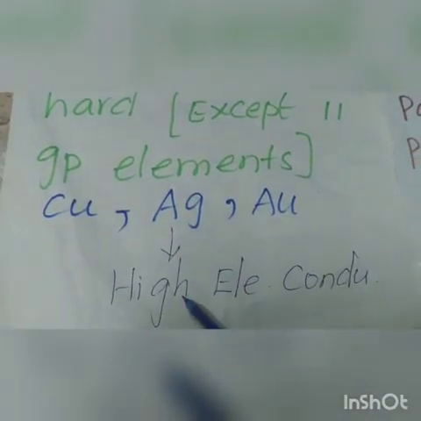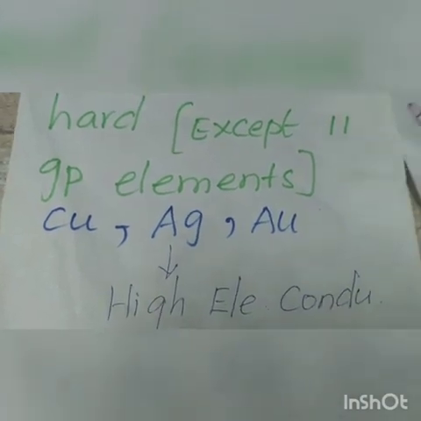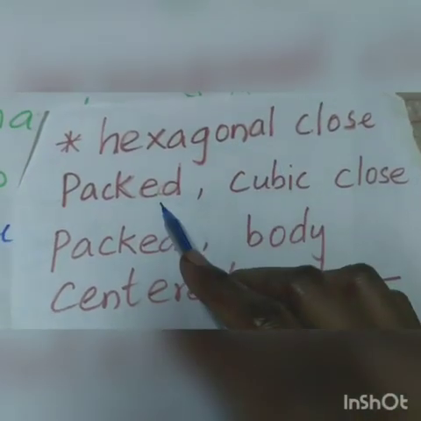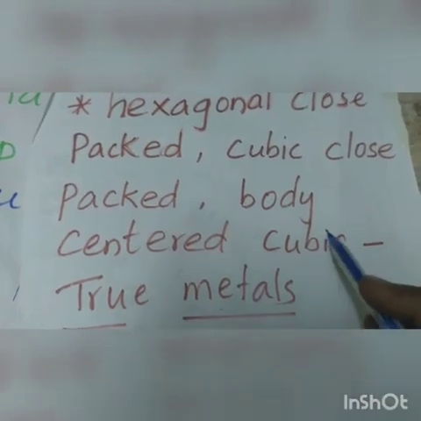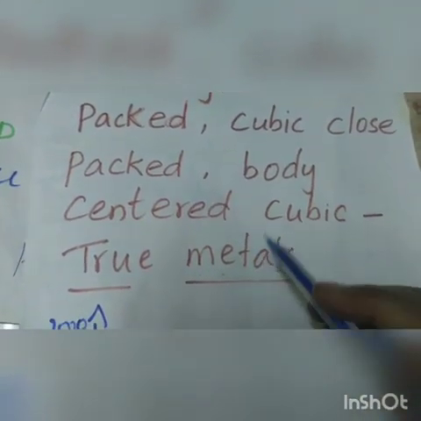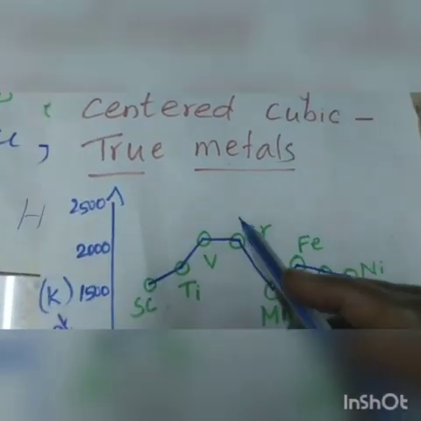Silver has the highest electrical conductivity of all elements. Transition elements have hexagonal close packed, cubic close packed and body centered cubic structures, which are characteristics of true metals. So transition elements are true metals.